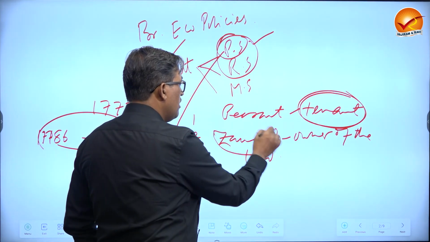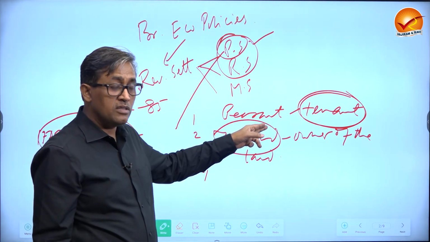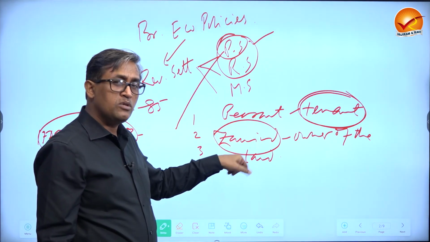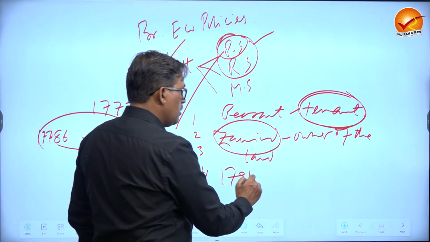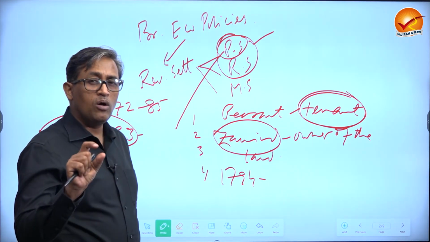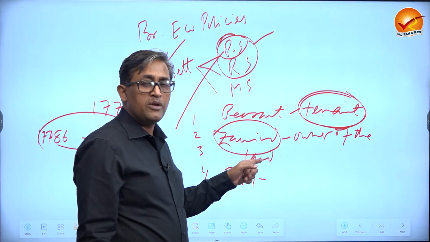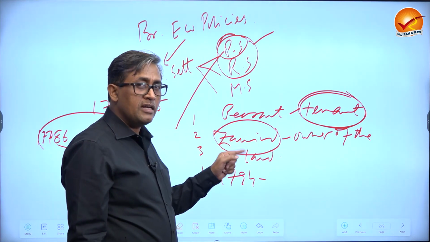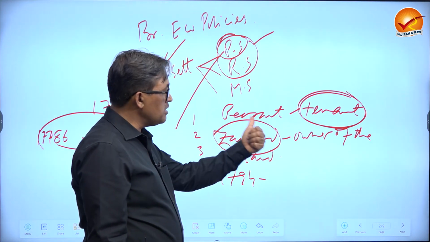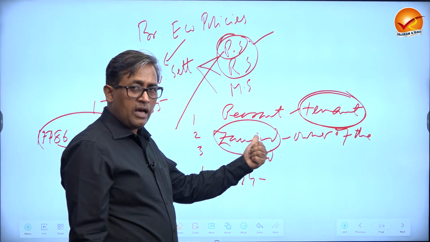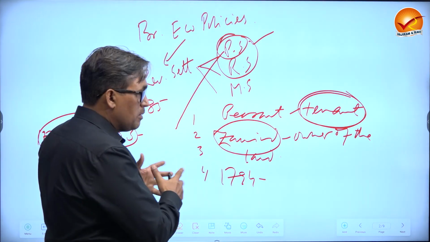Now, if the zamindar failed to collect land revenue, that is tax, rent from the peasant, he had a right to evict the farmer from the land, because in 1794 they made another law which is popularly called the Sunset Law, under which if the zamindar failed to deposit land revenue on time, the state could evict the zamindar also. So to protect his own skin, he would do everything to collect rent from the peasant and then pay tax to the government, or to the government of the East India Company.